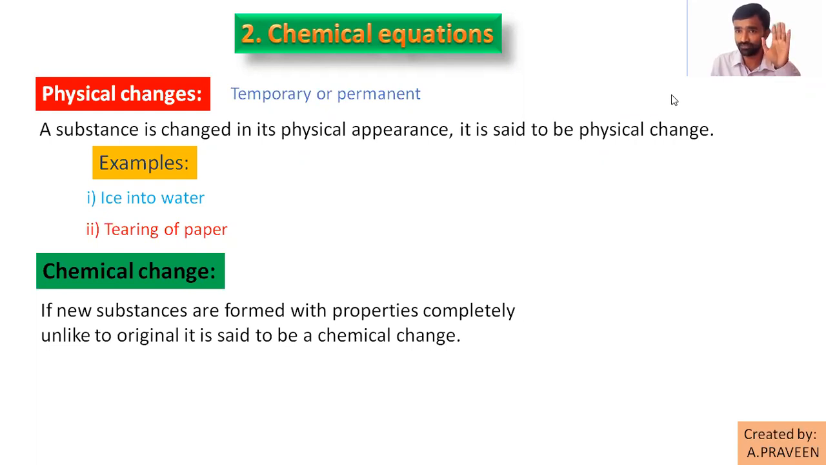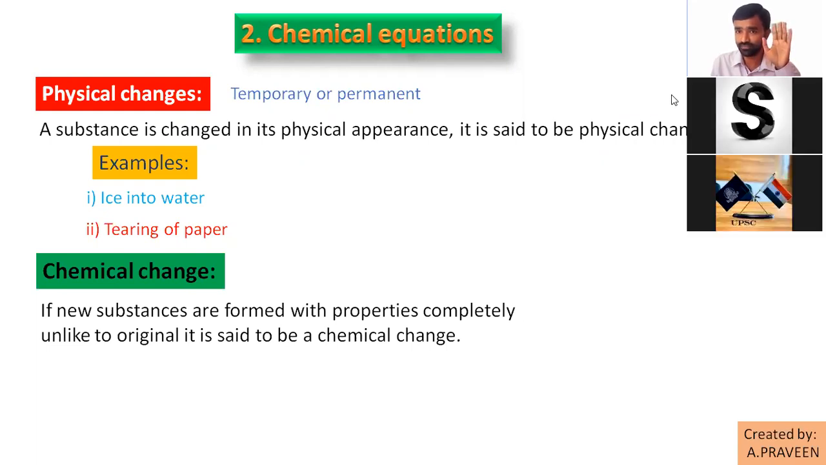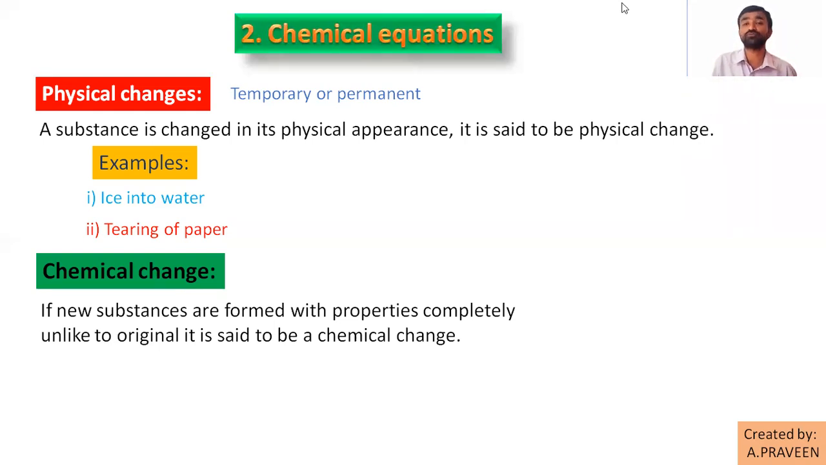Are you following? Are you following me? Hello? Yes. So we have two types of changes, physical changes and chemical changes. In chemical changes, we will notice a new substance will be produced at the end of the process. So simply it is a process producing new substances with different characteristic properties, unlike the original substance, right?